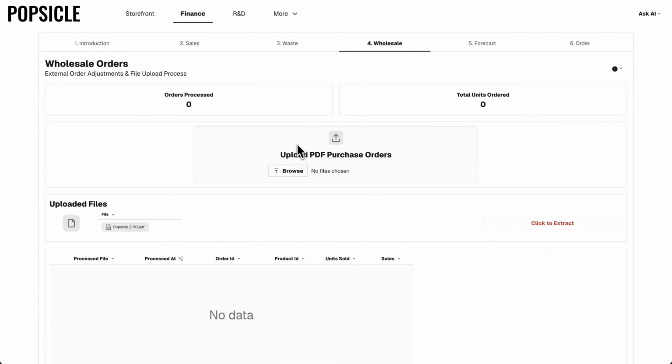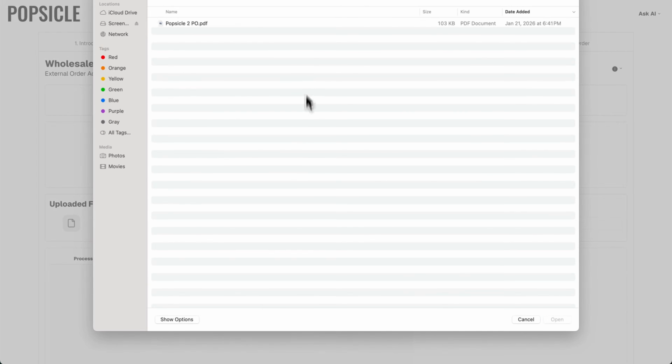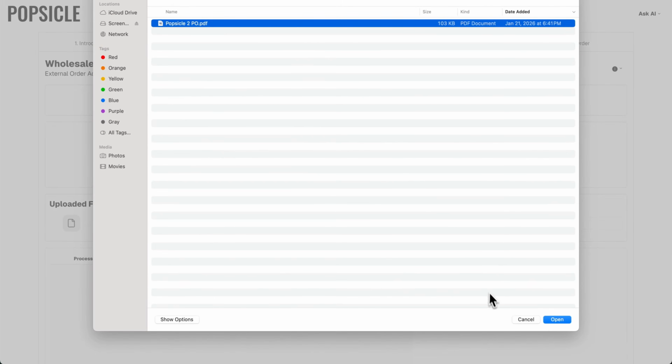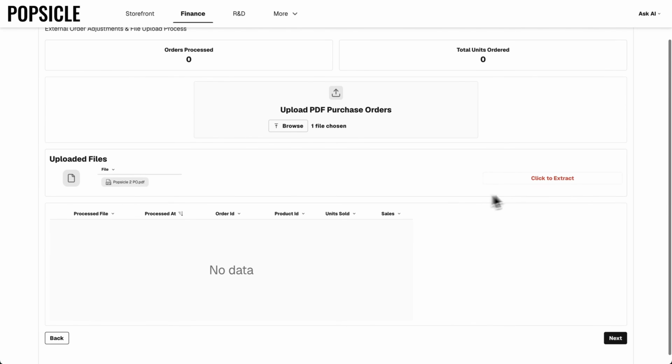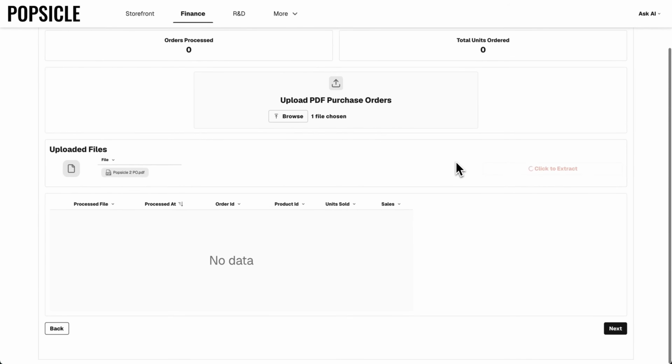In addition to being able to view live point of sale data, as well as waste data manually entered by our employees in real time, we can also capture large purchase events from wholesalers that we receive over email. Thanks to Snowflake's ability to extract data from a PDF and translate it into a table, I can even take a purchase order that I just received from one of my wholesalers and map this back alongside my existing point of sale and waste data. Even if I lack an existing software system or integration to handle purchase orders from our retailers, I can build a workflow in Sigma to act as that application for me.